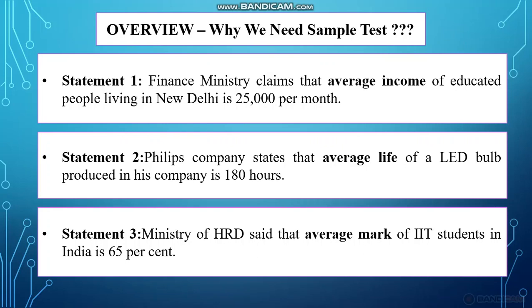So in statement 1, you can see the finance ministry claims that the average income of educated people living in New Delhi is 25,000 per month. Similarly, in statement 2, Philips company states that the average life of an LED bulb produced in its company is 180 hours. In statement 3, the Ministry of HRD said that the average mark of IIT students in India is 65%. So these are statements.